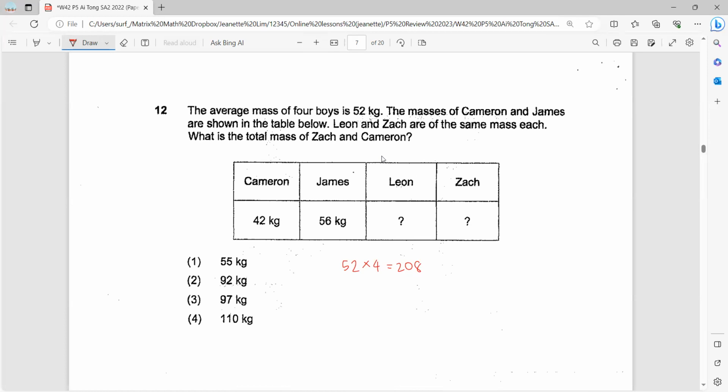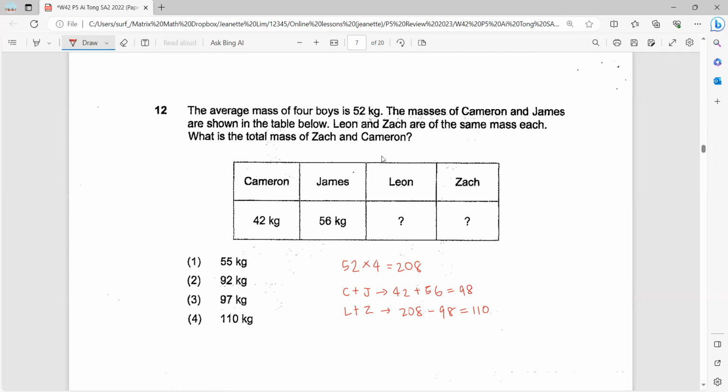Then to find Leon and Zach, we have to take away Cameron and James, right? So let's add Cameron and James first. So this is 98. Then to find Leon and Zach, I will use the total, 208, minus 98. 110. So they have the same mass.